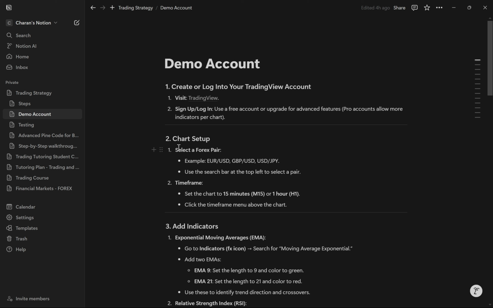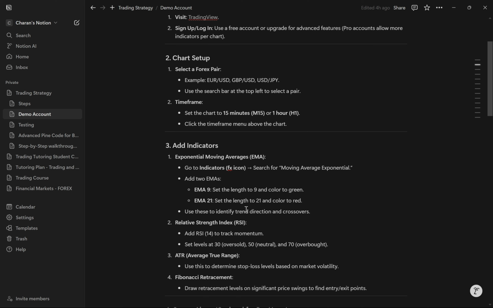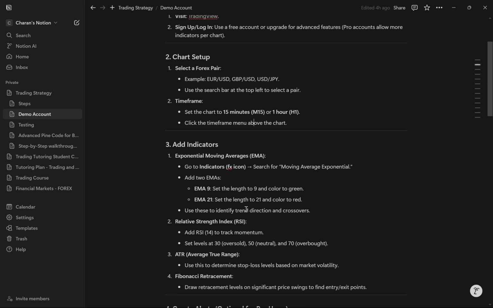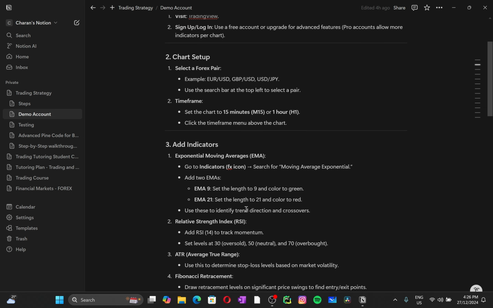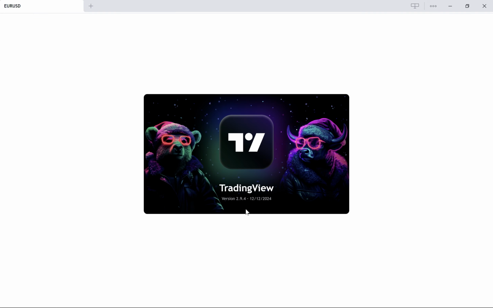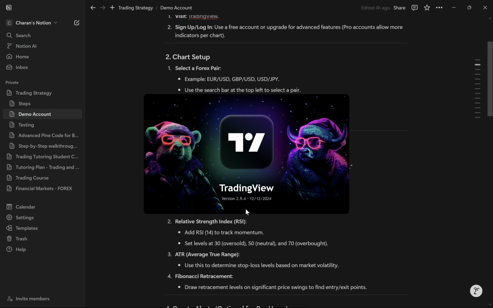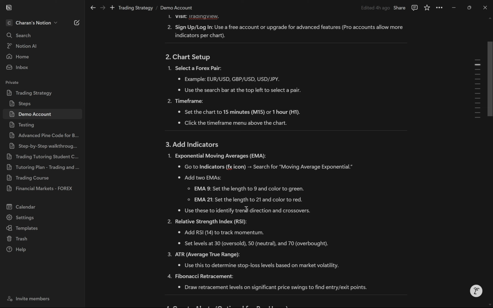We're going to select a Forex pair, and then you're going to use the time frame. So you have the M15 or the H1, which is the 15 minutes or the 1 hour. And then we're going to start off adding the indicators. So what I want to do is open TradingView and start working on this. Now, before working, I'll just complete explaining everything that is there on the screen right now.